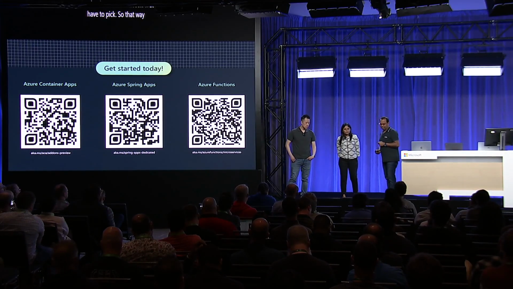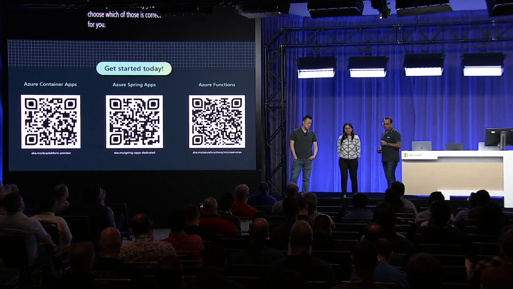So the second question goes, when should I use Azure Functions instead of Azure Spring Apps? So Azure Functions is built for event-driven programming, right? If you have to connect to various services or event sources, and if the function or the app needs to be executed based on some events that are happening on these event sources, that's when you use Azure Functions. But then if you want to write Java apps, purely, which could be web apps or backend apps, which is always running, that's when you could host it on the Azure Spring Apps service.